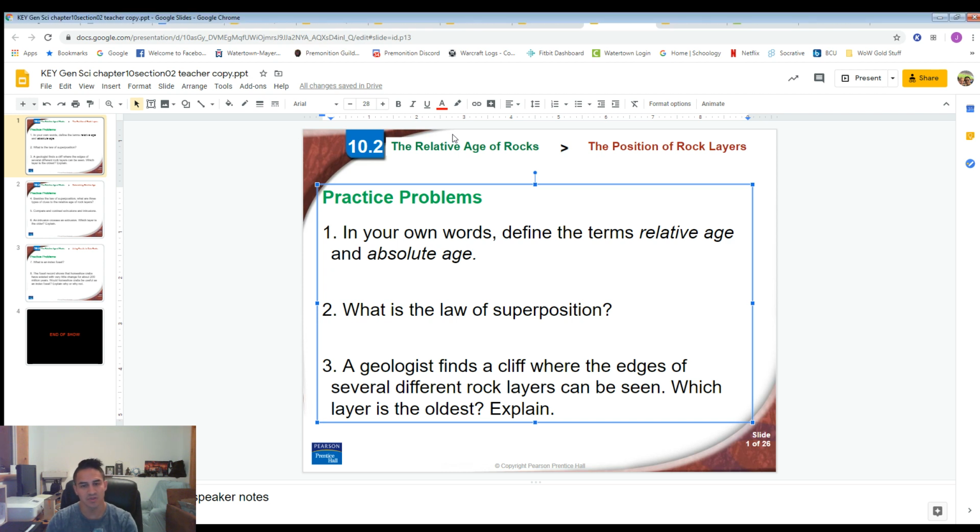Okay? Absolute age includes numbers and is usually an estimate. It is not exact. Absolute ages are not exact ever. They're always a time span. So we're going to put down something along those lines.